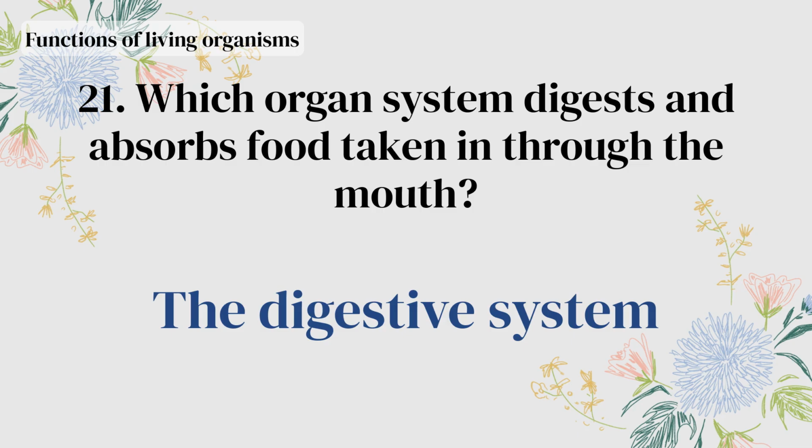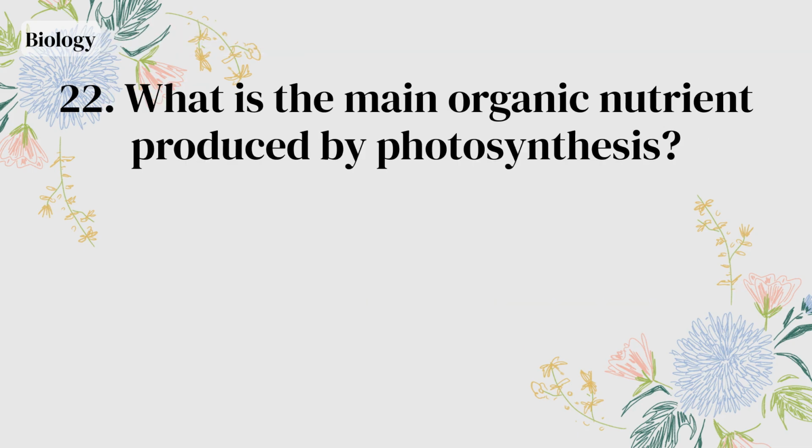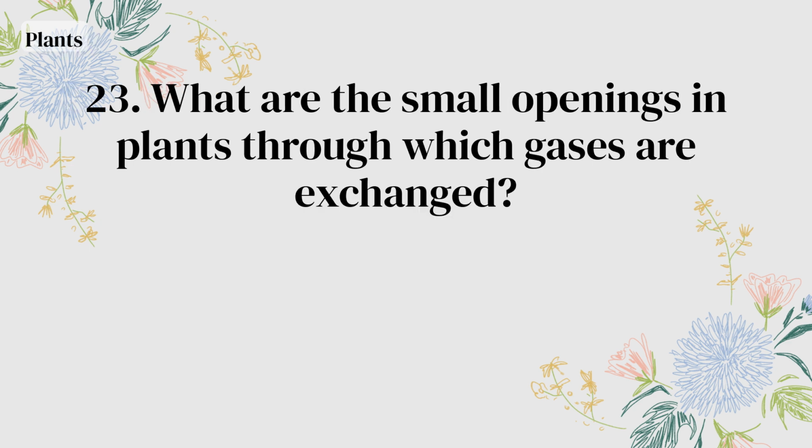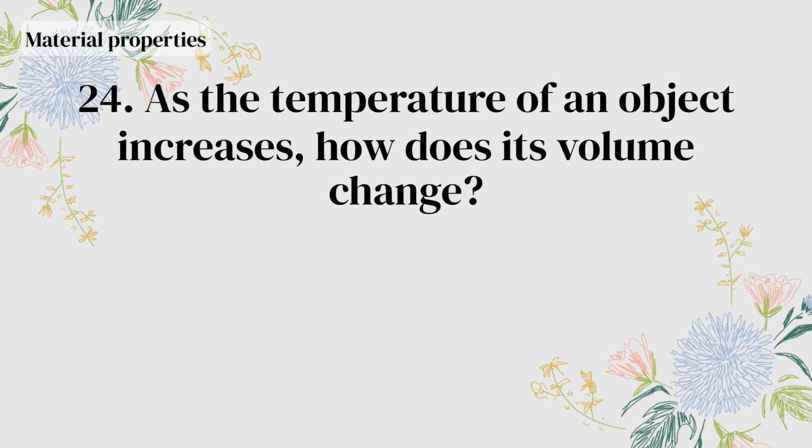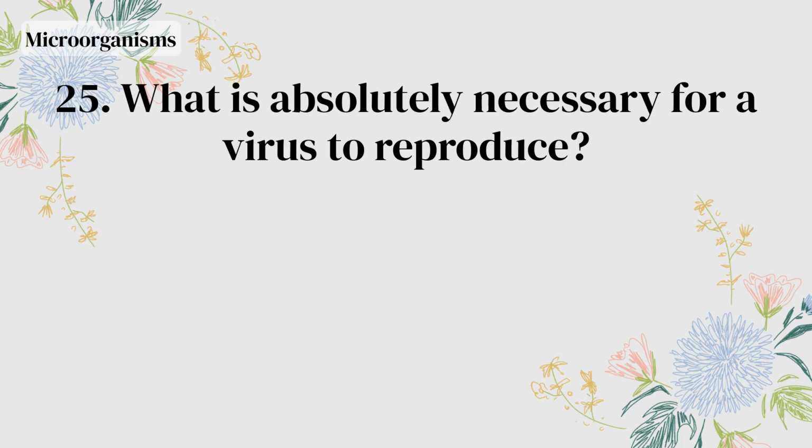The digestive system. What is the main organic nutrient produced by photosynthesis? Glucose. What are the small openings in plants through which gases are exchanged? Stomata. As the temperature of an object increases, how does its volume change? It expands. What is absolutely necessary for a virus to reproduce?